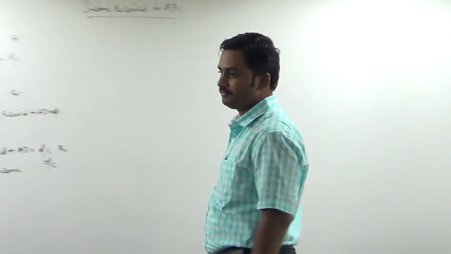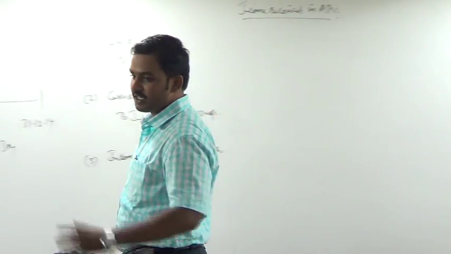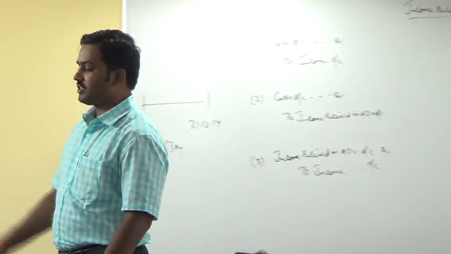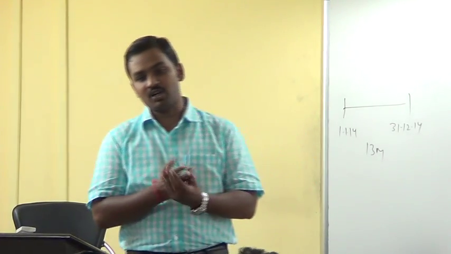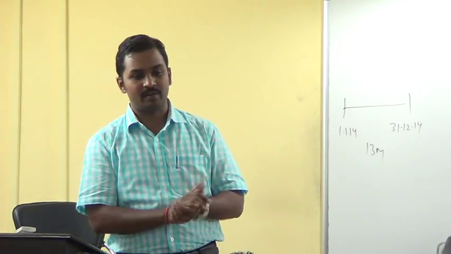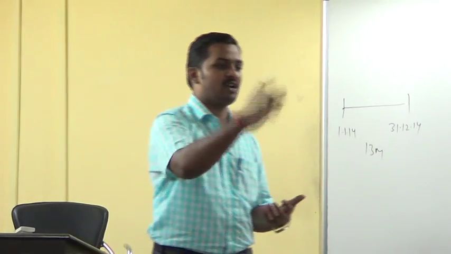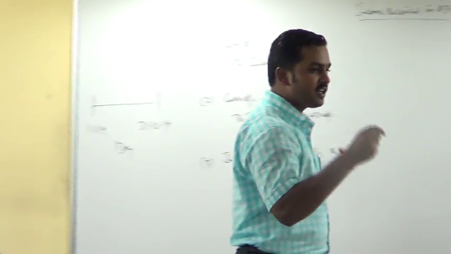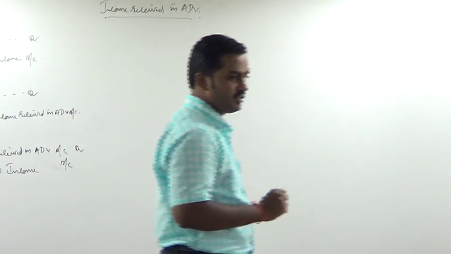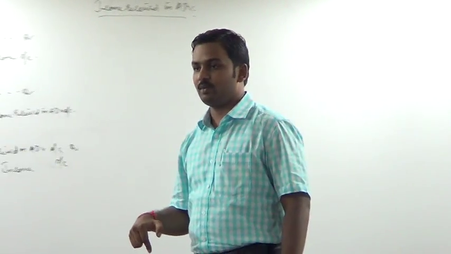Okay. Now let us repeat the entries once again. Please tell me, when you receive rent in cash, what entry do you pass? Cash or bank account debit to rental income account. When you receive some rent in advance, what entry do you pass? Cash or bank account debit to rent received in advance account. When rent received in advance is adjusted as rent income in the next period, rent received in advance account debit to rent account is the entry you pass.